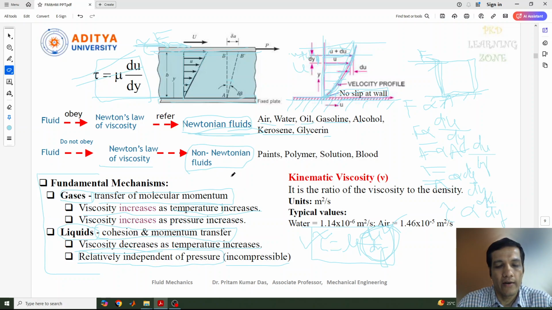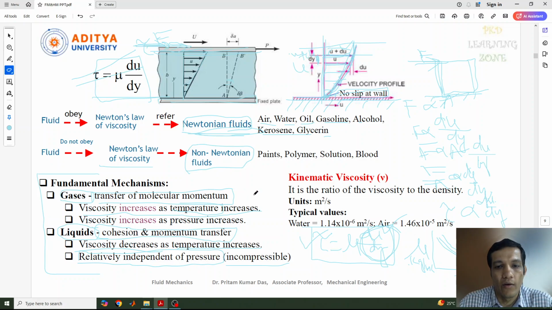This is a plot of viscosity and temperature for a liquid. Suppose this axis is the temperature and this is the viscosity. Then we can see that as the temperature increases, your viscosity value decreases like this. For different kinds of liquids, you can plot the measurement like this. Temperature will be in degrees centigrade, and your mu will be in kg per meter per second, or you can keep it in Pascal second also.